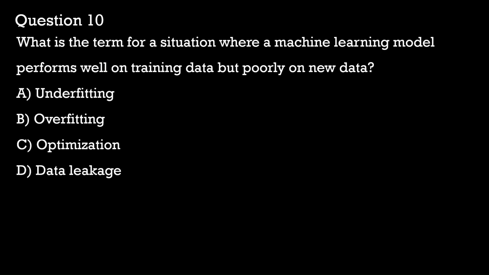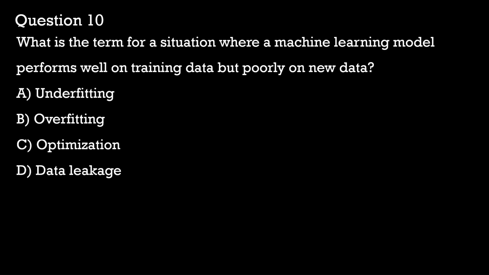Question 10. What is the term for a situation where a computer learning model performs well on training data but poorly on new data? A. Underfitting. B. Overfitting. C. Optimization. D. Data leakage. Underfitting happens when the model is too simple and cannot capture the underlying patterns in the data. This will result in poor performance on both training and new data.